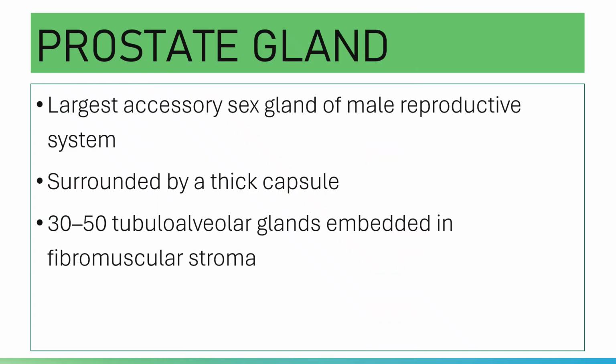And then you have your prostate gland. Your prostate gland is the largest accessory sex gland of the male reproductive system. It is about the size of a walnut and it surrounds the beginning of your urethra, and you call that portion of the urethra the prostatic urethra. Your prostate gland is surrounded by a thick capsule and it consists of 30 to 50 tubulo-alveolar glands which are embedded in a fibromuscular stroma.